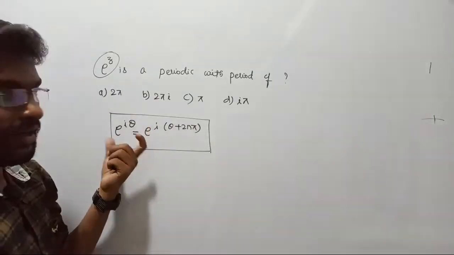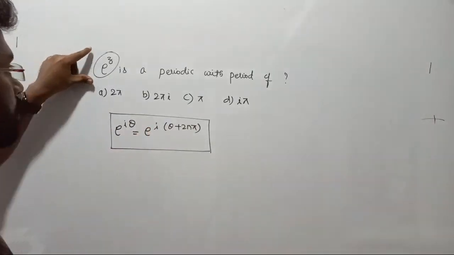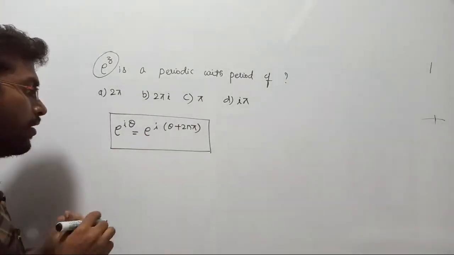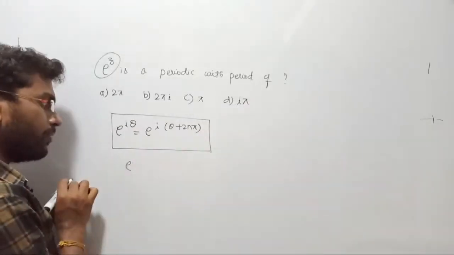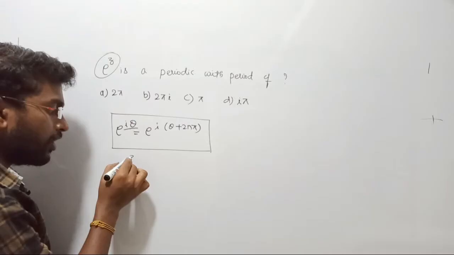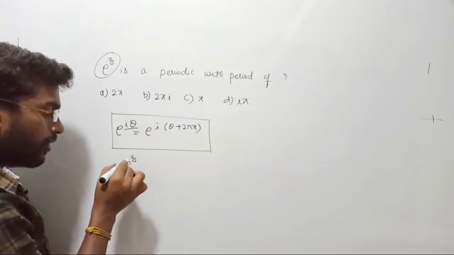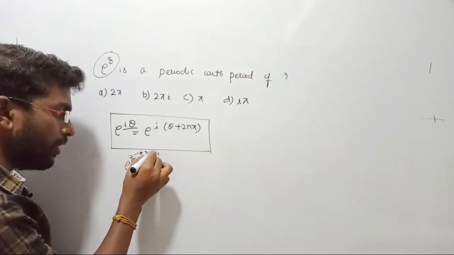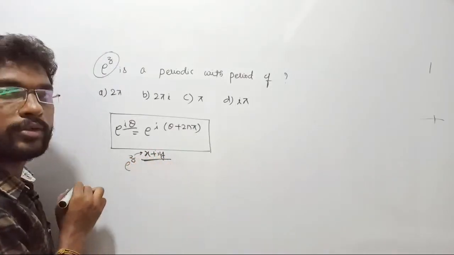See, we know this condition, right? But what about this one? I have e power z only, right? How will you bring it? Directly we can club them. I have e power theta here. E power i theta will be there, but here we have only e power z. This e power z is periodic because z can be replaced by x plus iy. Exactly, that is correct.